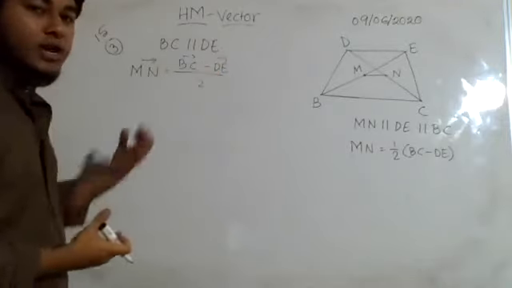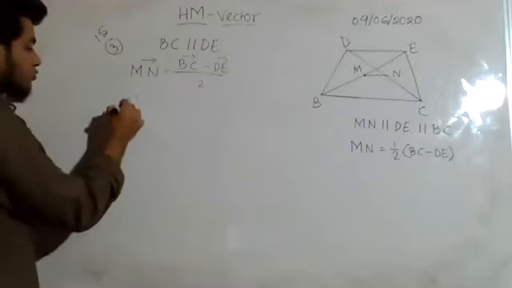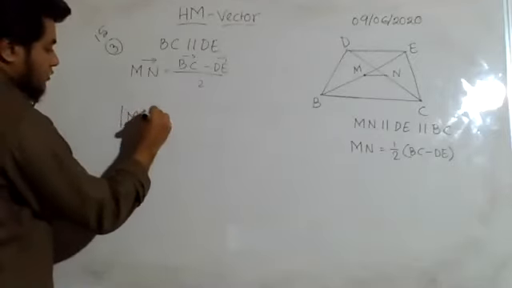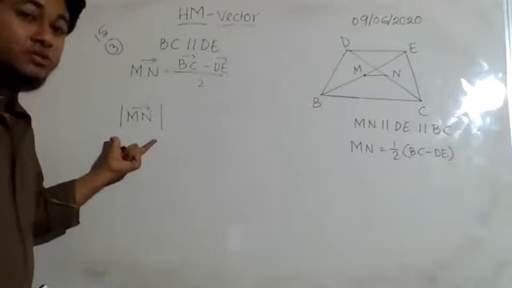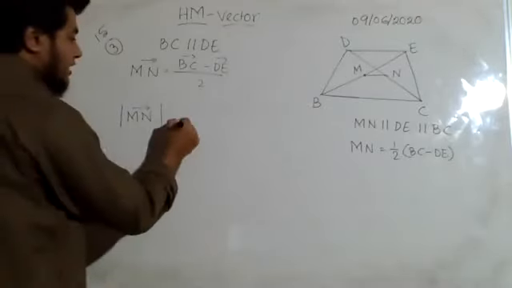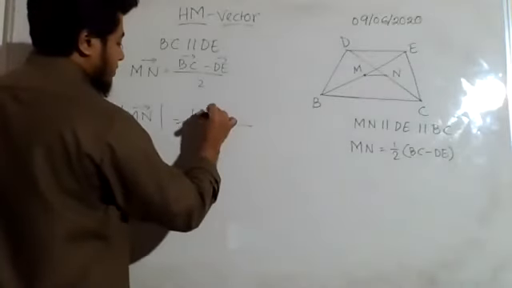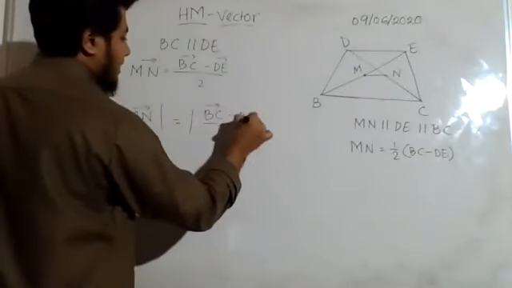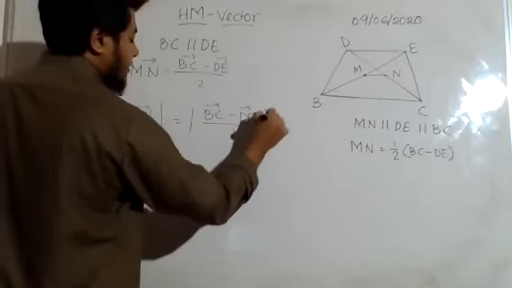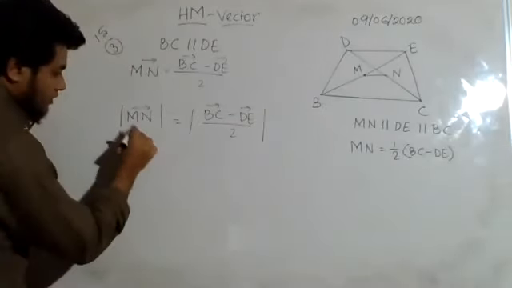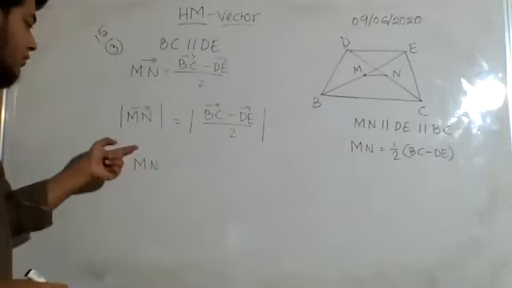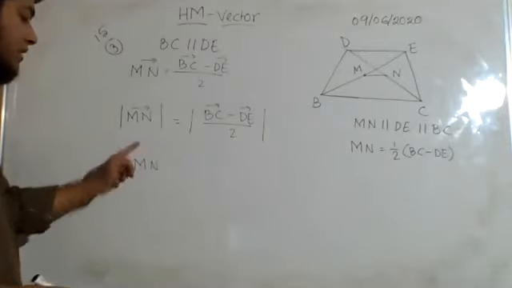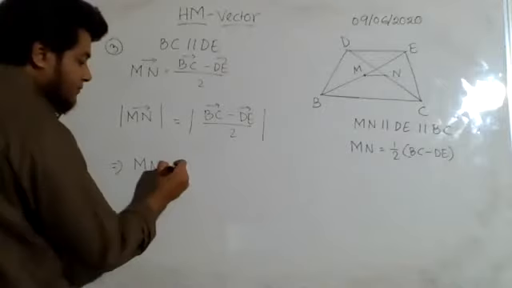Now from here, I can take the magnitude only. How to take the magnitude? Whenever there is a vector and we want the magnitude only, we put the absolute value sign. So the same I will do over here, |BC minus DE| divided by 2. So here I can rewrite it as MN only, no vector sign. That means we care about the magnitude, direction is not necessary here.